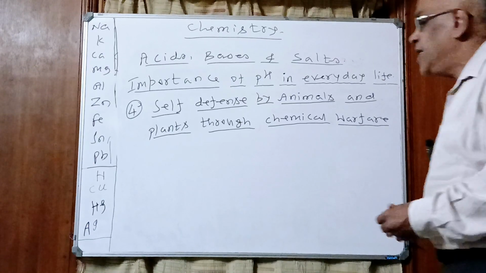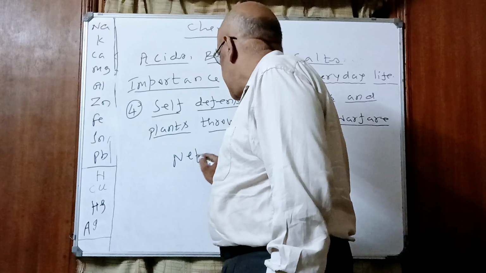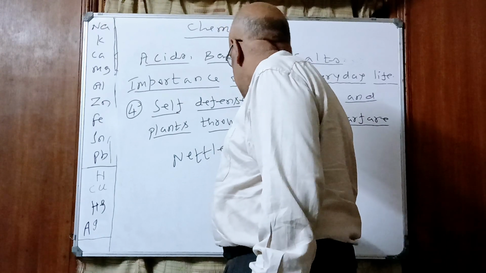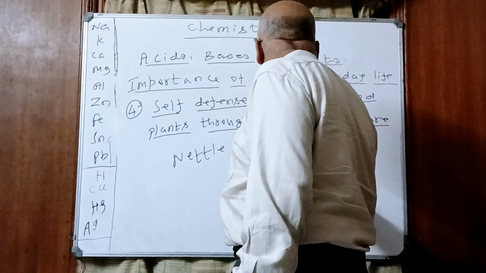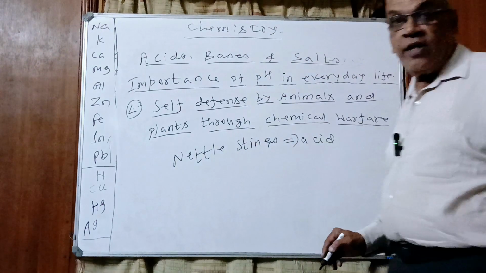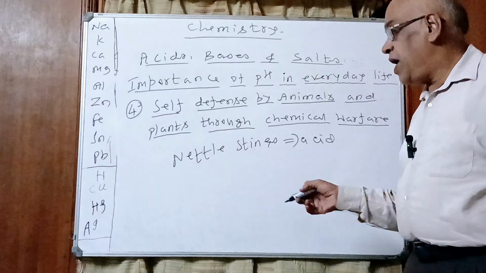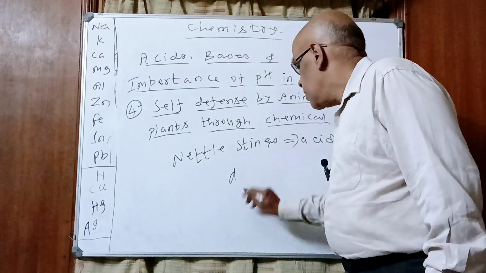Another thing, children, you'll be surprised. When the nettle plant stings, traditionally the acid secreted by the nettle plant can be neutralized by rubbing another plant that grows in the jungle, called the dock plant.